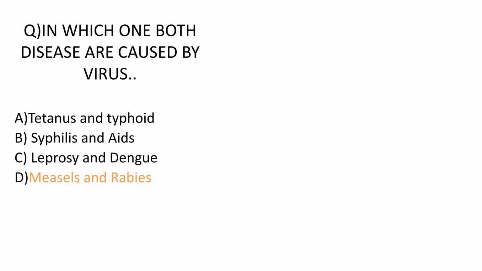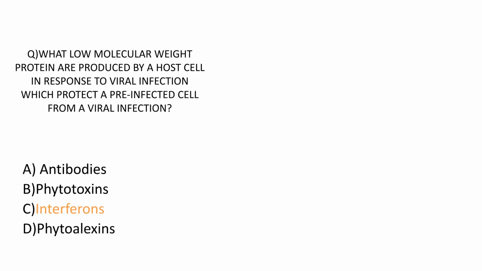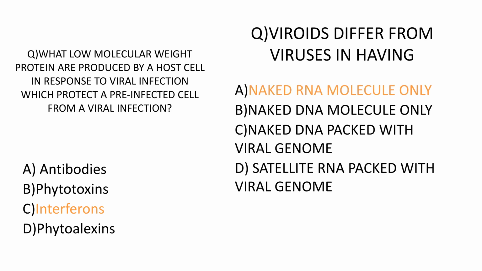Which diseases are caused by viruses? Measles and rabies, which is D, all of the mentioned diseases. Influenza, mumps, measles, smallpox, chickenpox, polio, and hydrophobia are viral diseases, so the correct answer is D, all. What low molecular weight proteins are produced by a host cell in response to viral infection? The correct answer is C, interferons. Viroids differ from viruses in having A, naked RNA molecules only.